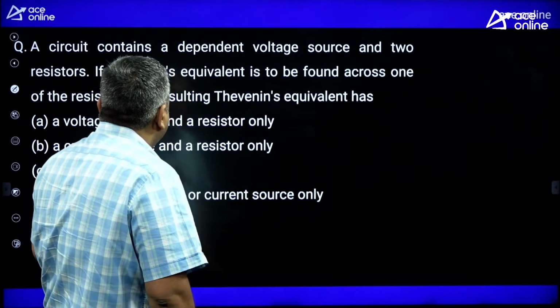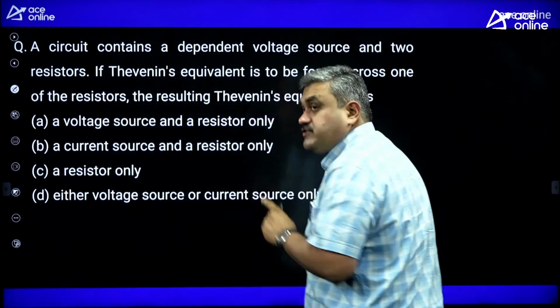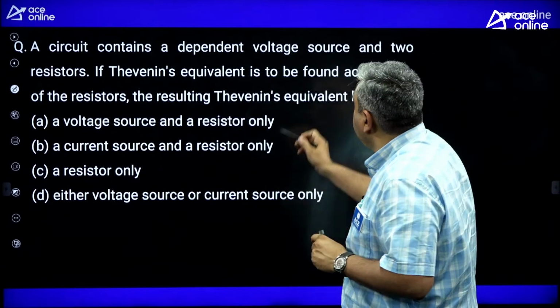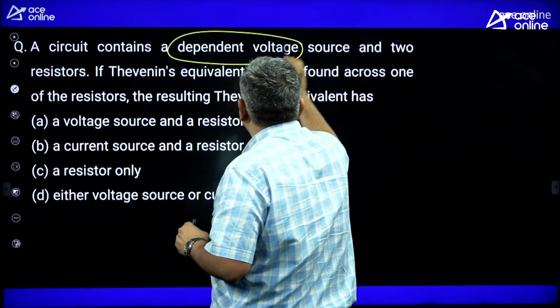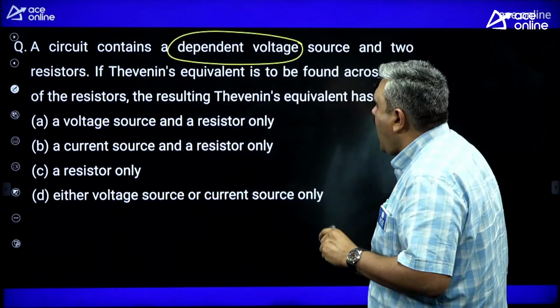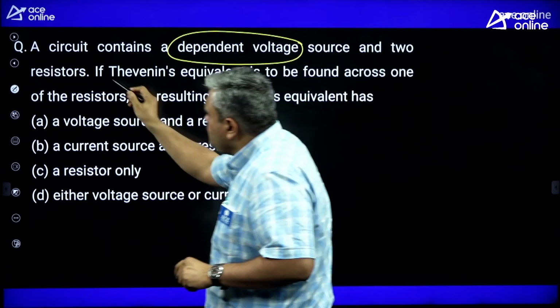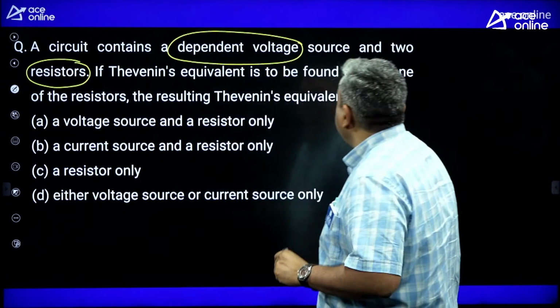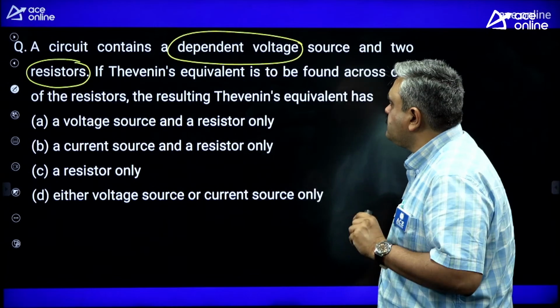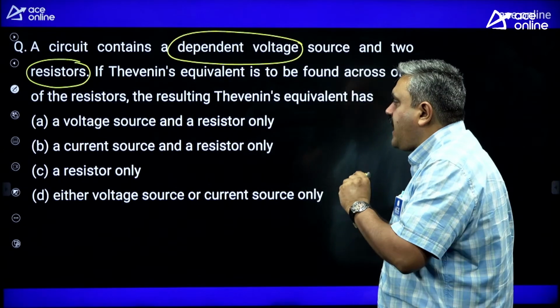Next. A circuit contains, see this question carefully, very good question. Dependent voltage source. So dependent, that is a keyword here. And 2 resistors. So it's purely a resistive circuit. The Thevenin equivalent is to be found across one of the resistors. The resulting Thevenin equivalent has.